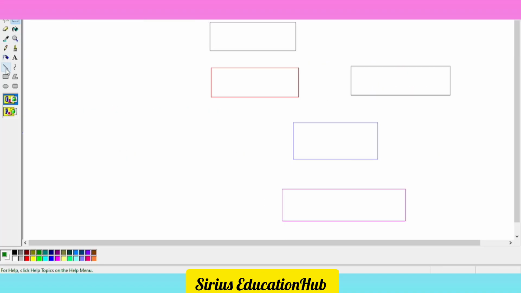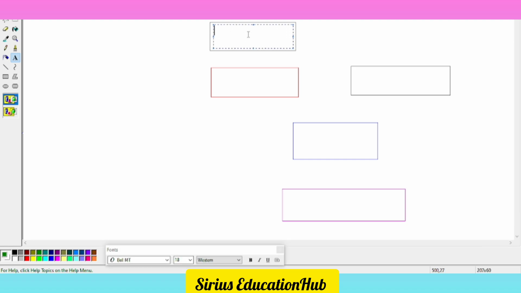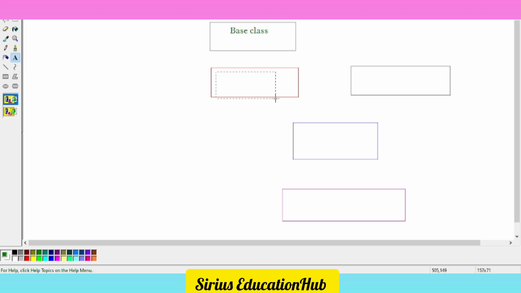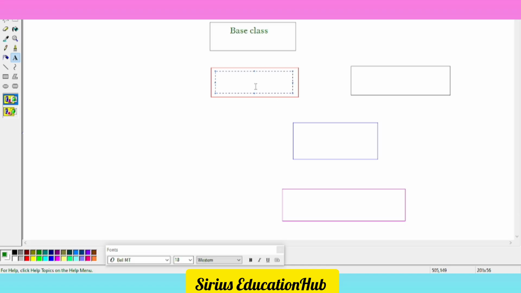For example, here you will find a class. I am calling it a base class, or we can say parent class. Okay, it is a base class. It is a child class. This one is a child class of base class A. देखिए, it is a child class. समझ आ रही है बात?